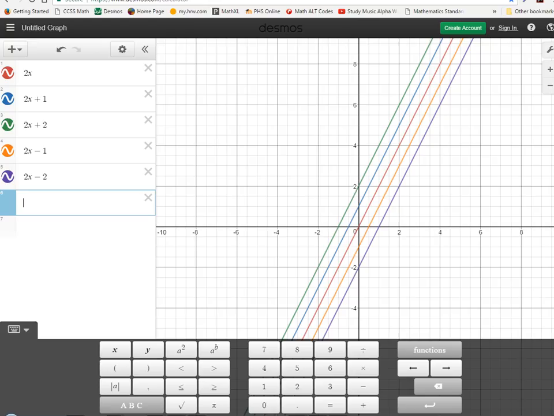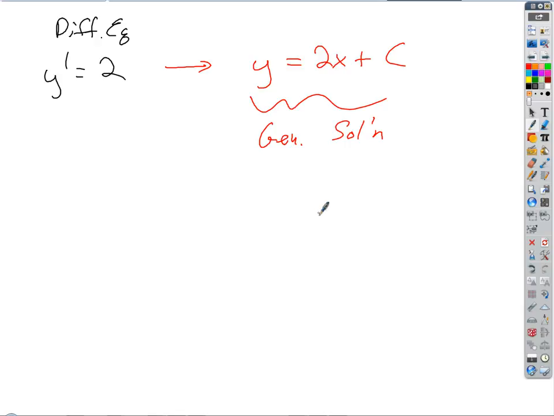What if we impose some initial conditions? I'll explain why. That's a word that gets attached to these kinds of problems all the time, and it's not a great word. A better word is particular conditions. I'll tell you why that happens in a second.